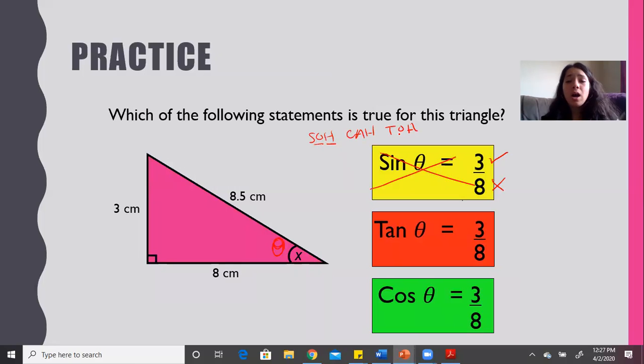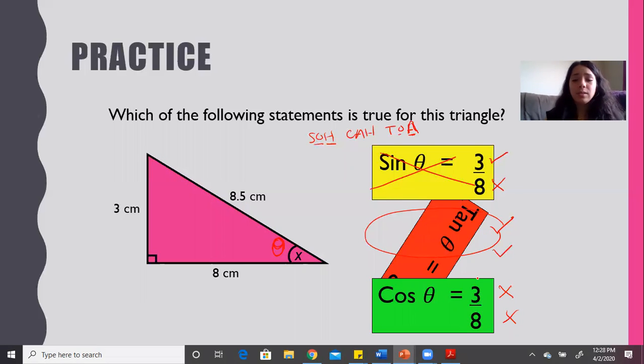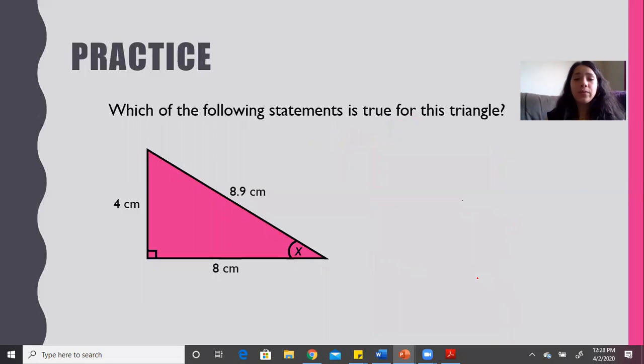Let's look at tangent, opposite, and adjacent. So what's opposite? It is 3. That is correct. What's adjacent, meaning what's touching it but is not the hypotenuse? It is 8, so that's correct. This is our answer. But let's just double check cosine of this. So cosine, we look at adjacent side, so that's 8. So already we know that's wrong. And we look at our hypotenuse, which is 8.5. This should have been 8 over 8.5. These are not correct. So our answer is 3 over 8, the tangent.